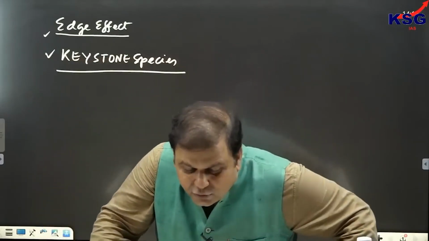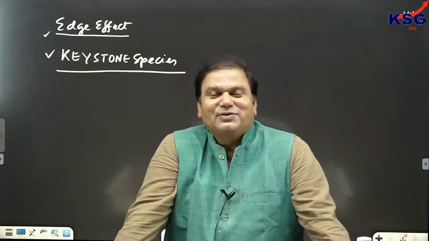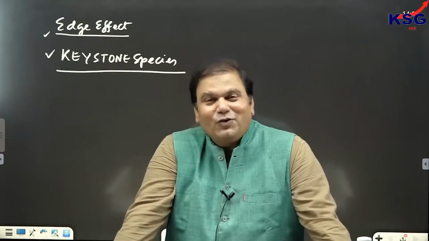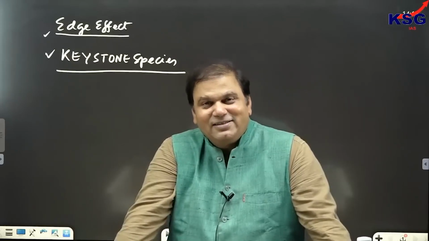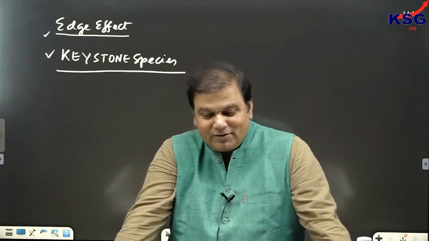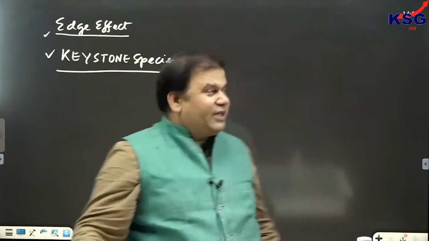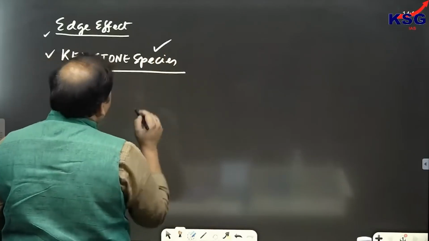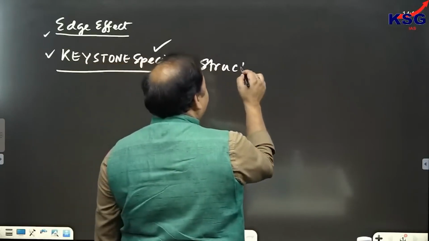Clear? Eutrophication. Let me come to eutrophication. Eutrophication is a process through which deposition of sediment takes place in the water bodies, which is not only responsible for aging of water bodies, but also responsible for enhancing its nutrient content. We'll come to eutrophication. Don't worry about it. Fine. So, we can see that another type of species is called as keystone species. Now, keystone species are those species which are responsible for maintaining the structure of ecosystem.